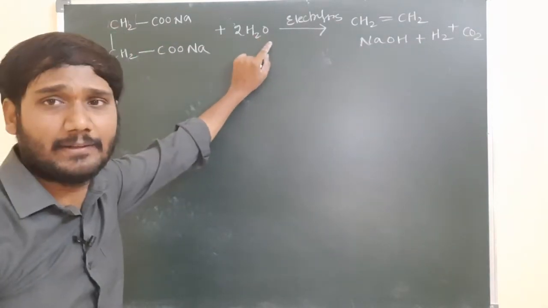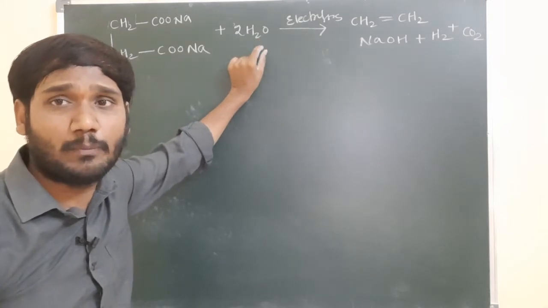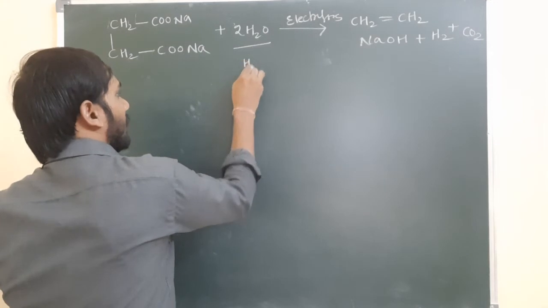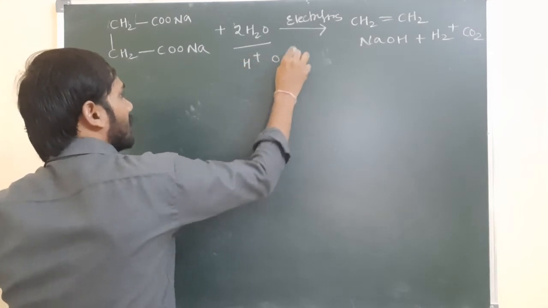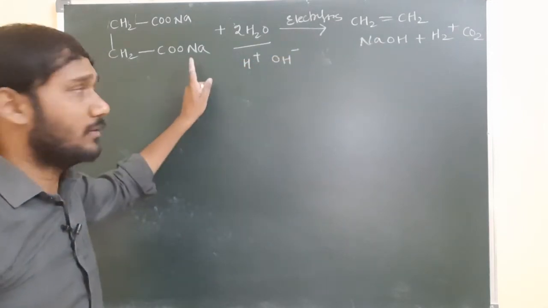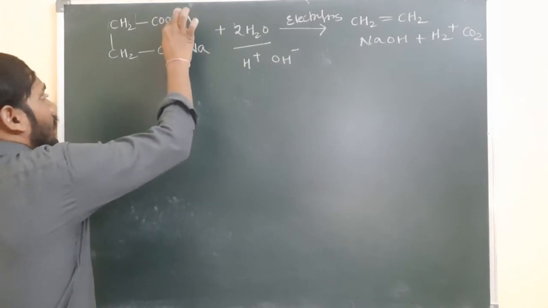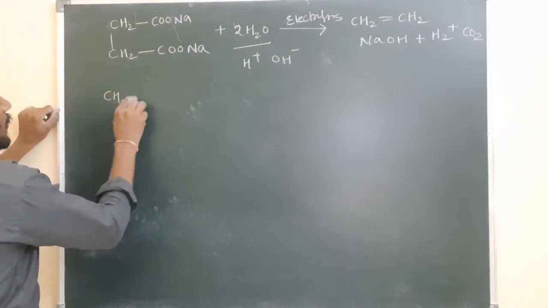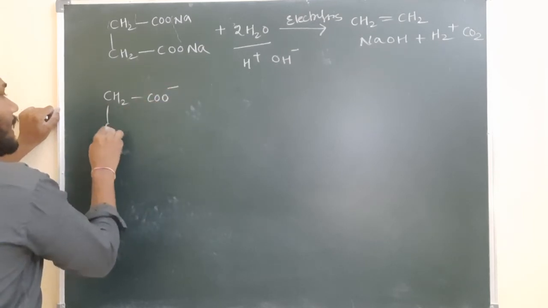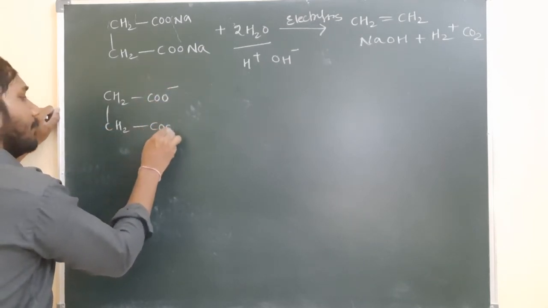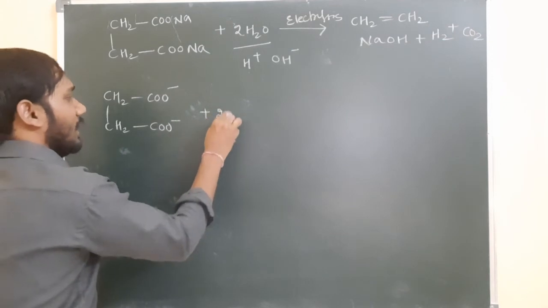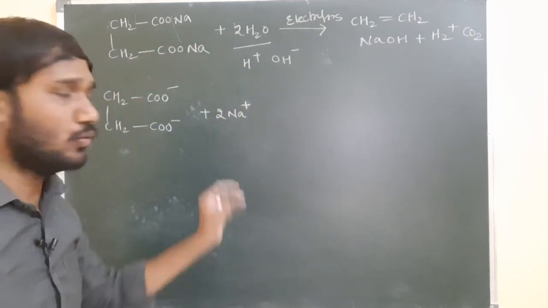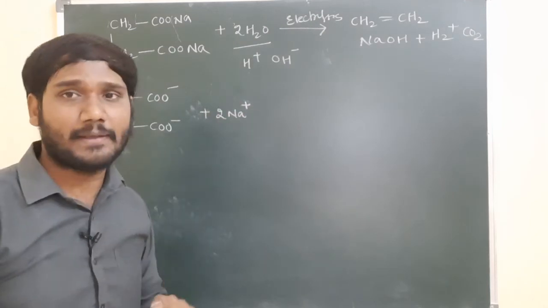When you pass the electricity, the H2O will be split into H plus and OH minus. So H2O will be split into what? H plus and OH minus. And here this potassium or this sodium salt will be split into CH2COO minus and 2 Na plus. How many sodiums are there here? 2 sodiums. 2 sodiums come out as sodium plus.